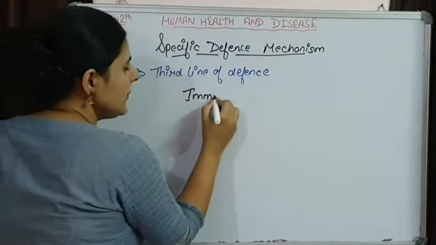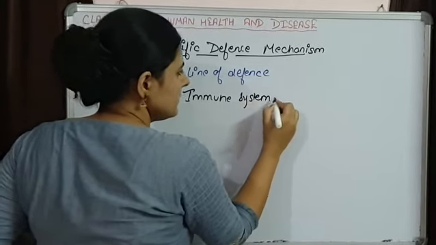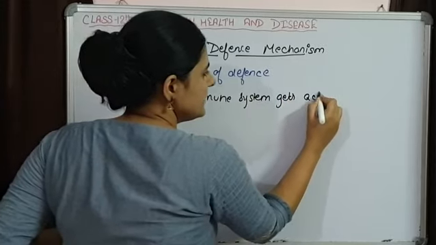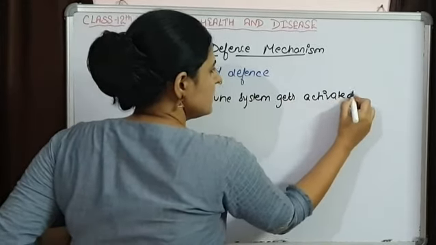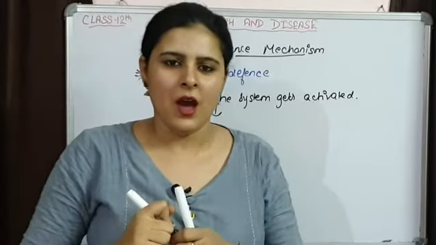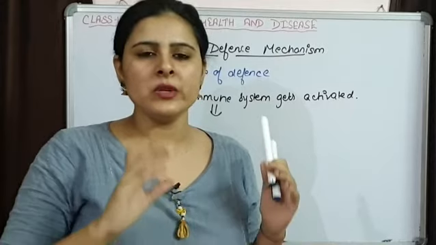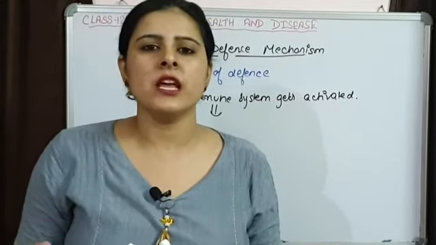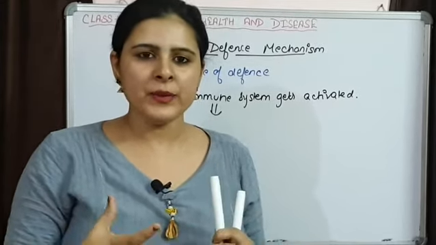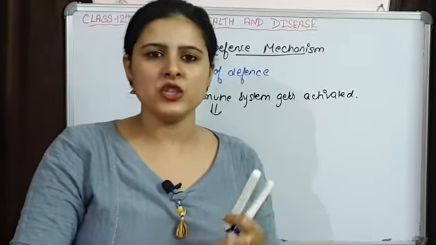Now, when these foreign particles come into our body, our immune system gets activated. Our body's immune system is very intelligent. How is it intelligent? It is able to differentiate between self and non-self particles. Self means our body's own particles, our body's own cells and tissues.